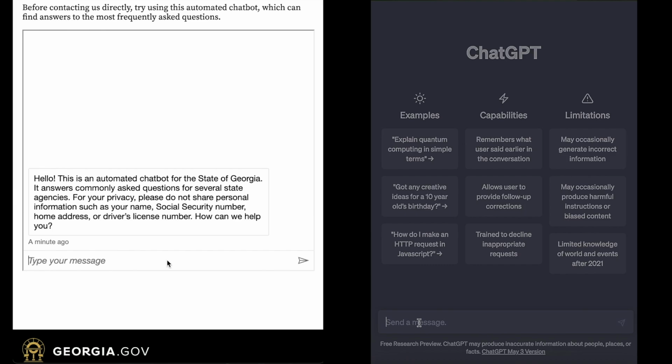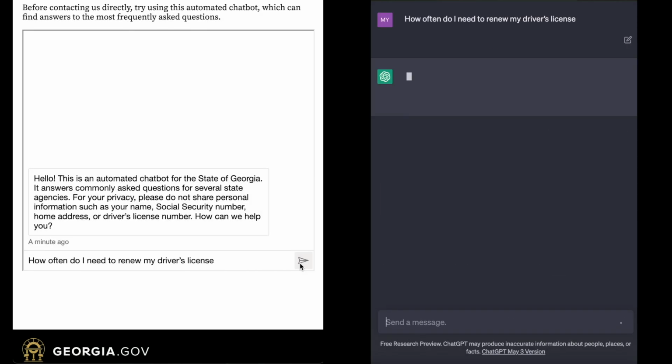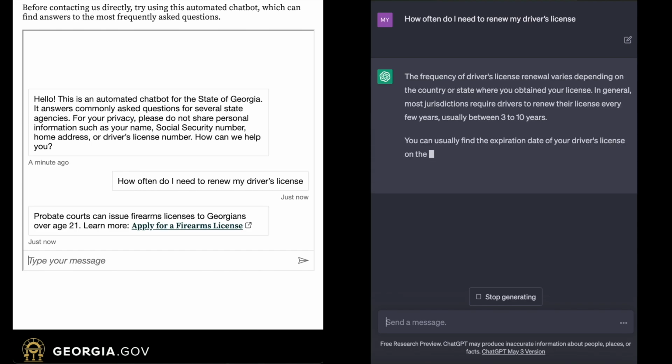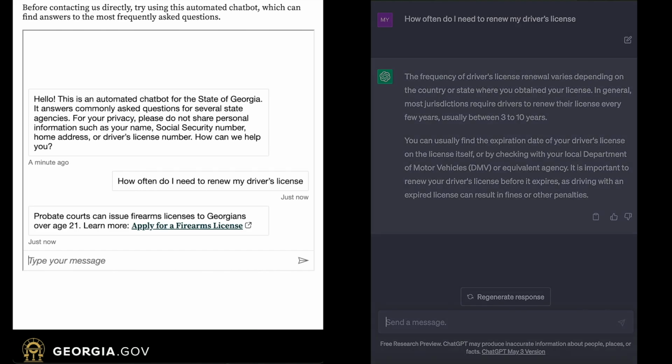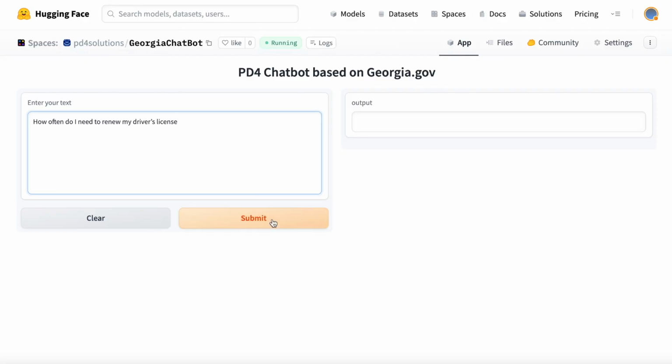On the left, I have the georgia.gov chatbot, and on the right, I have ChatGPT. And I'm going to ask them, how often do I need to renew my driver's license? And as you can see, the georgia.gov chatbot gives us an answer that's not really relevant to the prompt I gave, while ChatGPT gives us a very generalized answer because it's not context aware. Now let's see how our chatbot performs. I'm going to ask it the same question, how often do I need to renew my driver's license, and see what answer we get. And the response says, you must renew your Georgia driver's license every 8 years.